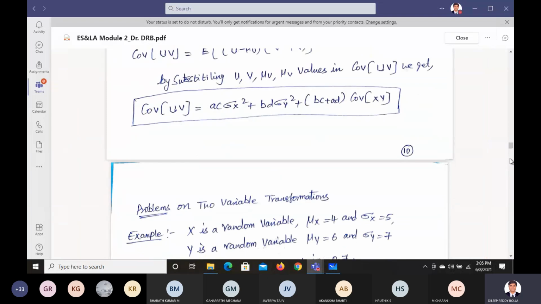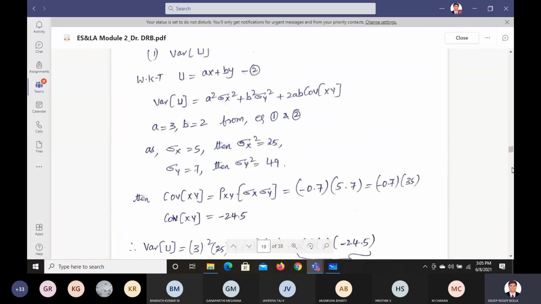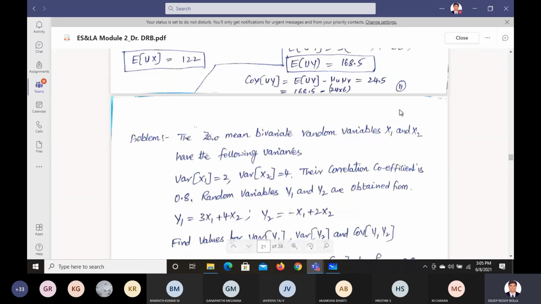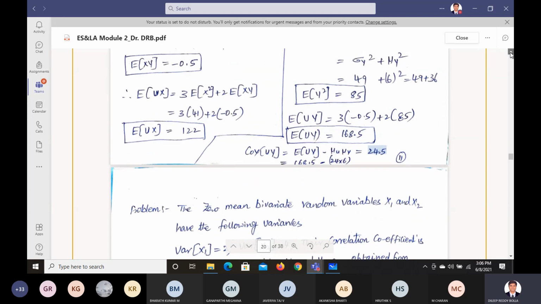If you do that, what is it that we got? How much we got here? You're going to get around 24.5, which means this one 168.5 minus 24 into 6, that is you're going to get 24.5. Please go through that once again. Any doubts, I'll clarify.